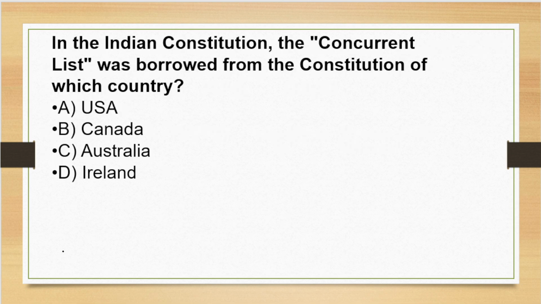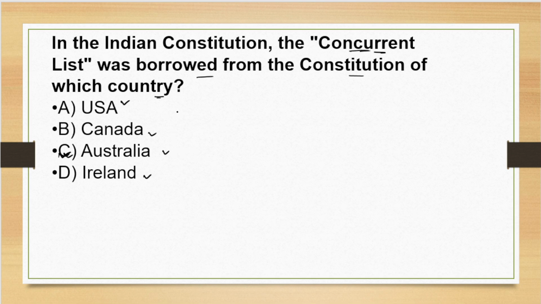Our next question is, in the constitution, the concurrent list was borrowed from the constitution of which country? The options are USA, Canada, Australia or Ireland. The correct answer will be option C, Australia. We have borrowed the concurrent list from the Australian constitution, right?